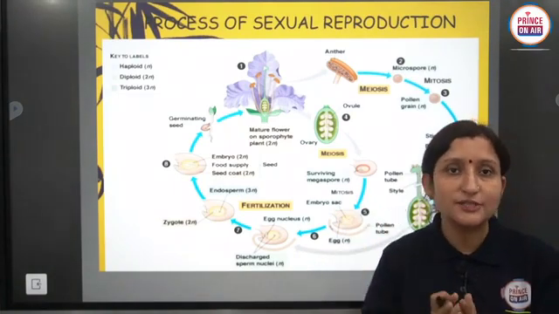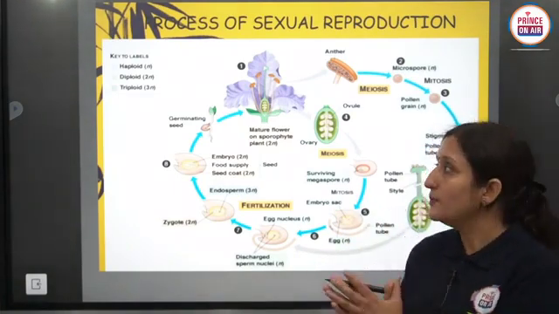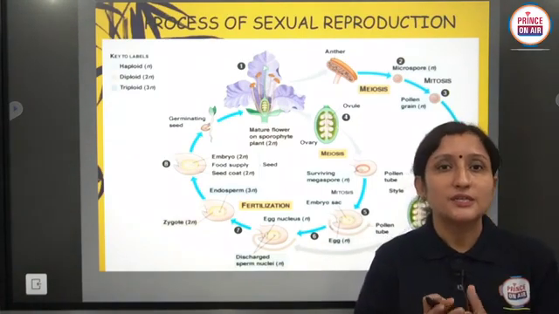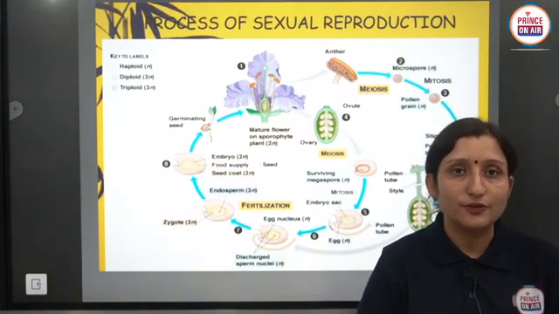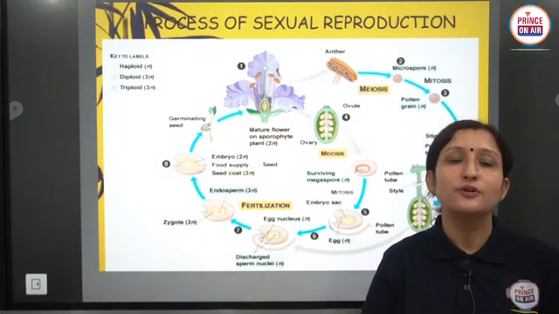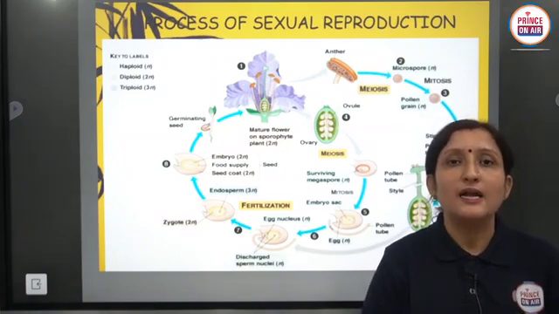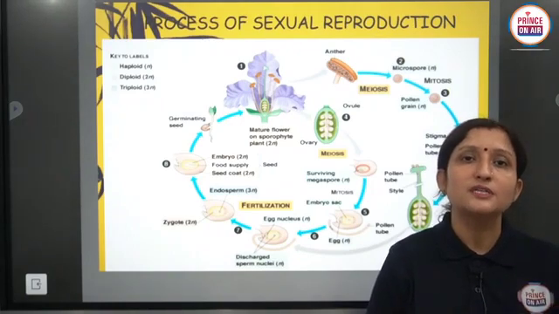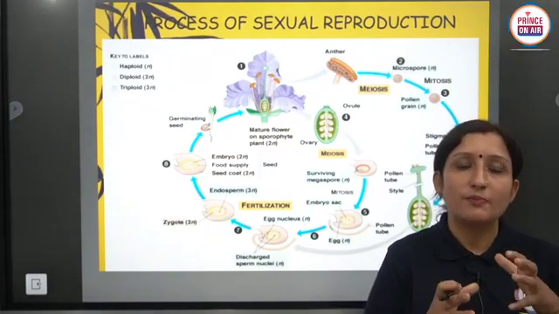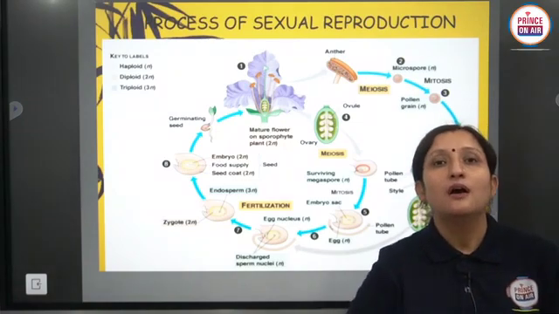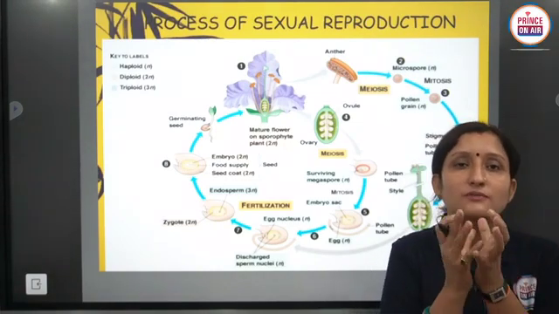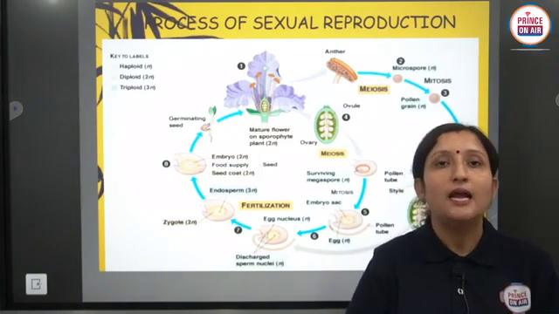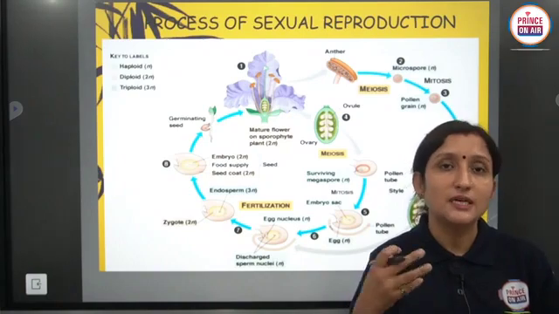I will explain in the next lecture, and in this topic we will discuss different topics related to flower structure. The flower is the sexual reproducing structure of all sexual reproducing flowering plants, and in the flower male and female gametes are developed. Male gametes are developed in the anther, which is a part of the stamen. Stamen is present in the flower, and stamen is a male reproductive structure. Okay, and female gametes are developed in a carpel.